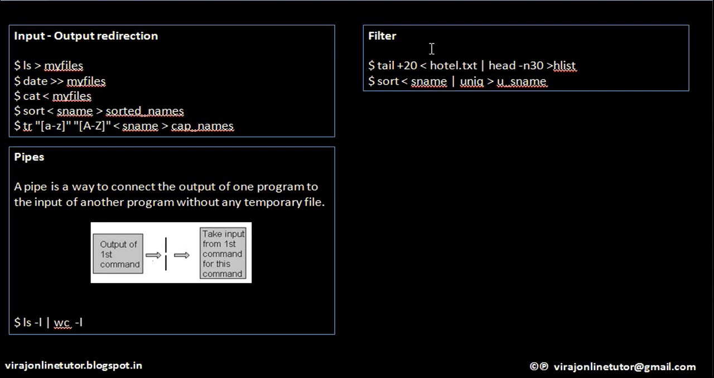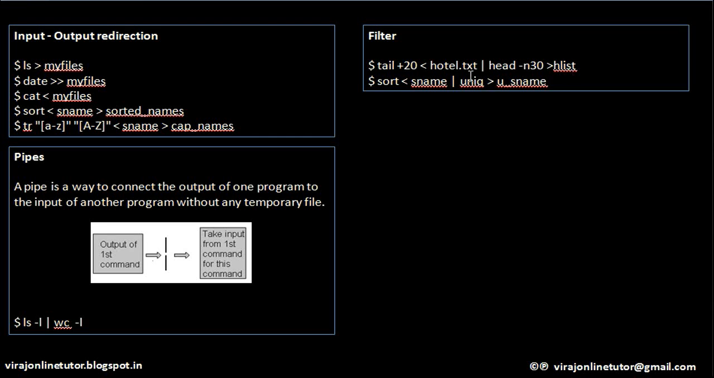Now we are piping all those lines to another command. What is this command? Head. Head will give the first 30 lines of what it has received from the previous command, and those first 30 lines are outputted to a file called hlist. So with this, we have filtered out only 30 lines from hotel.txt, starting from the 21st line. From the 21st line, the next 30 lines are outputted to the file hlist.